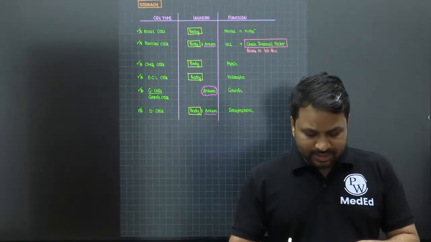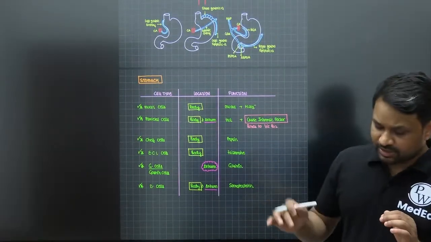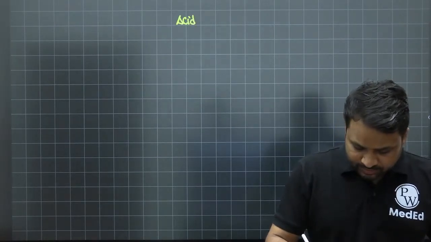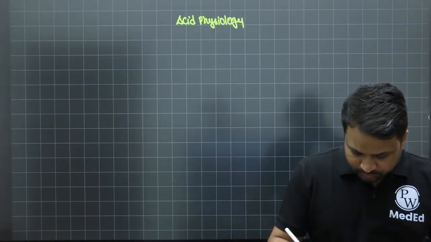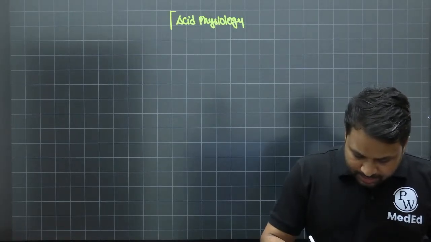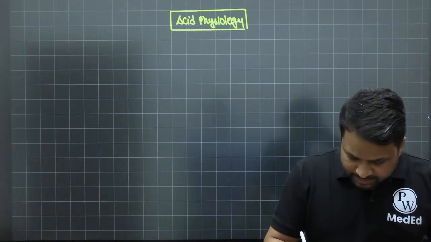So with this in consideration, we'll talk about the basic acid physiology. Let's understand what is happening with respect to the acid physiology.